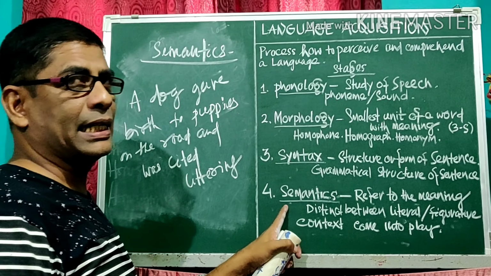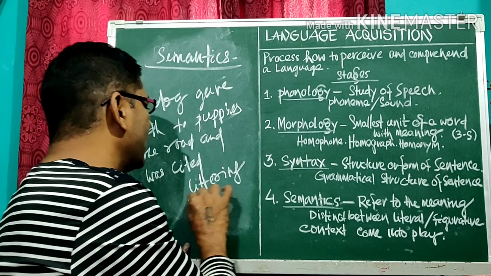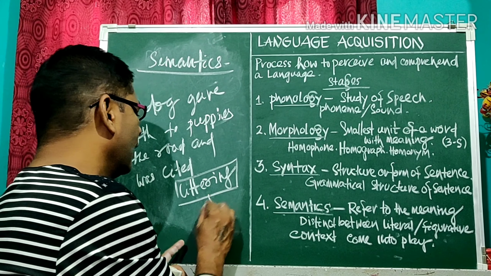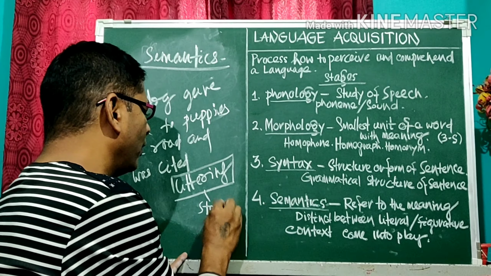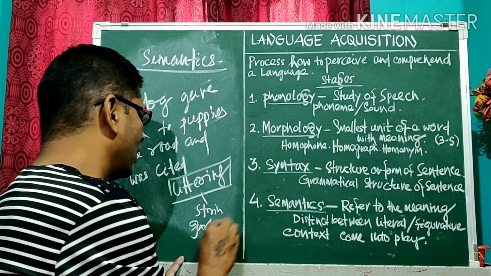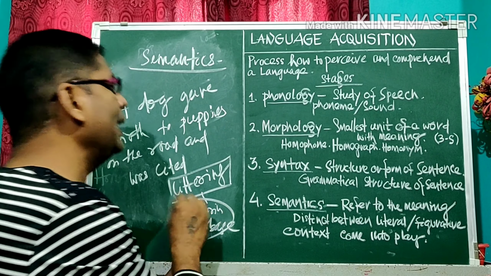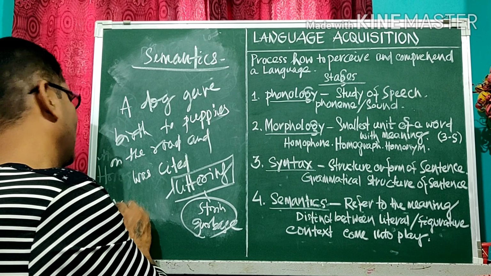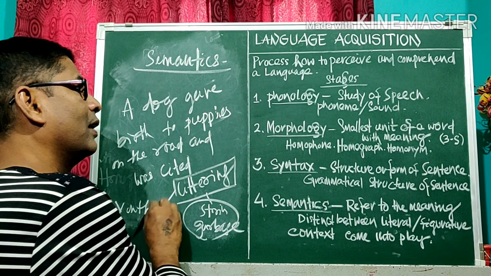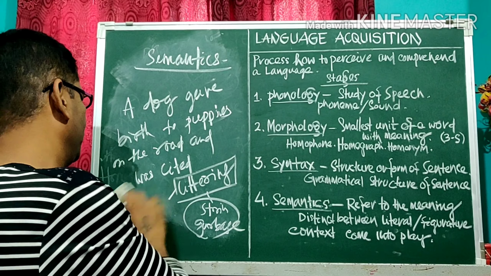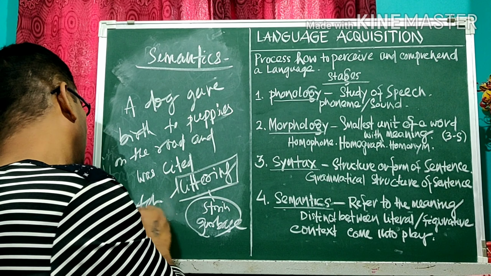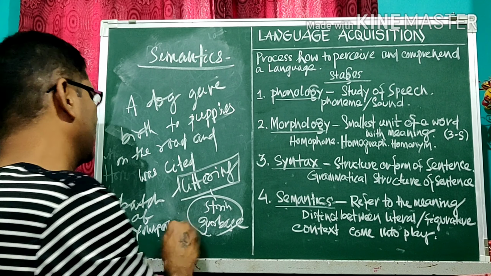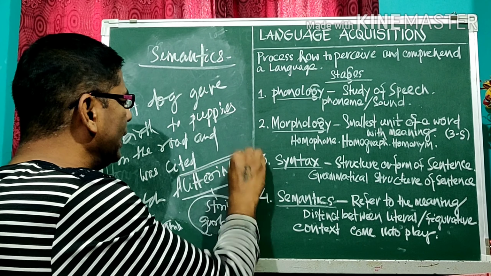This is a semantic sentence. When I used here the word littering. Littering means storing of garbage. But here the meaning is batch of young animals. It has two meanings, littering.